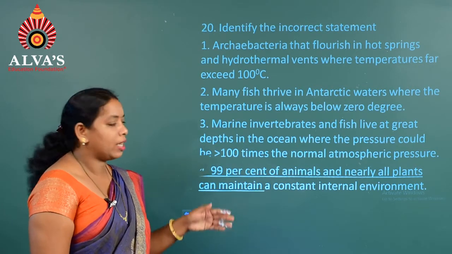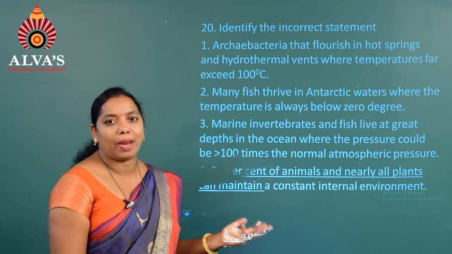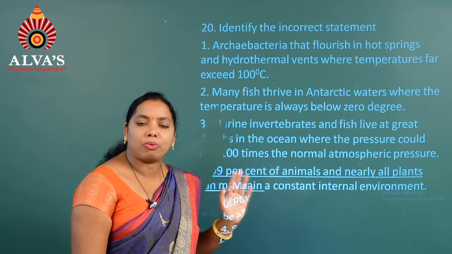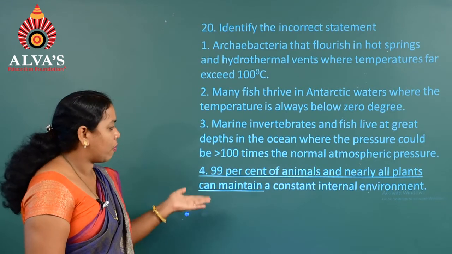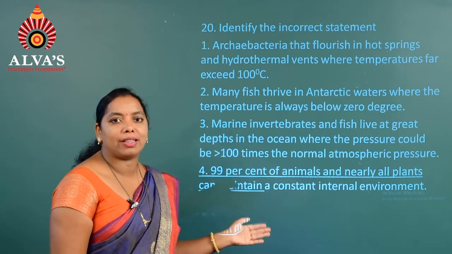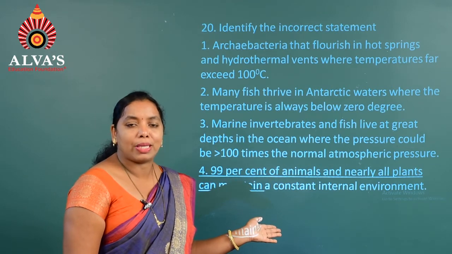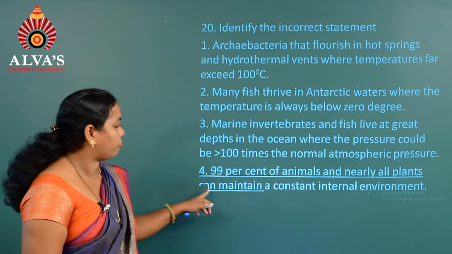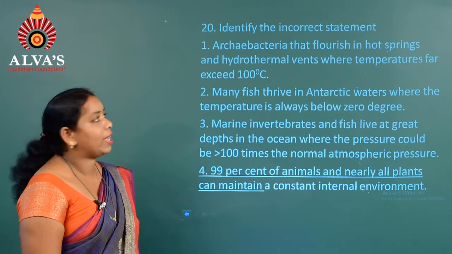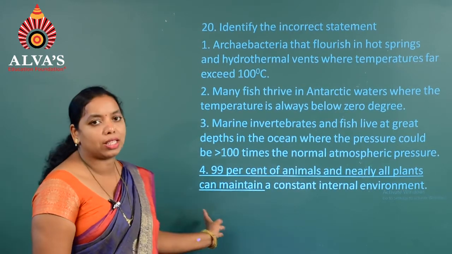Anyhow, we know that nearly all plants generally come under the conformers category, whereas animals, if you consider mammals and higher mammals, are regulators. So hence we can see that the fourth option is wrong. So hence the answer for the 20th question is the fourth option.